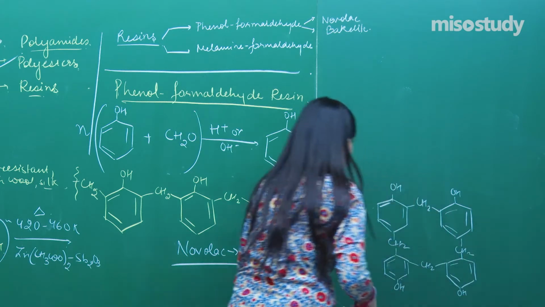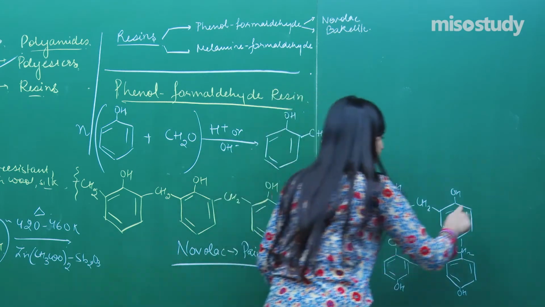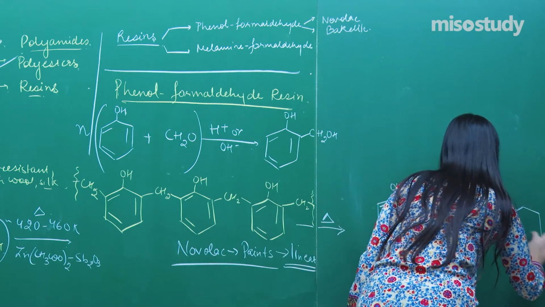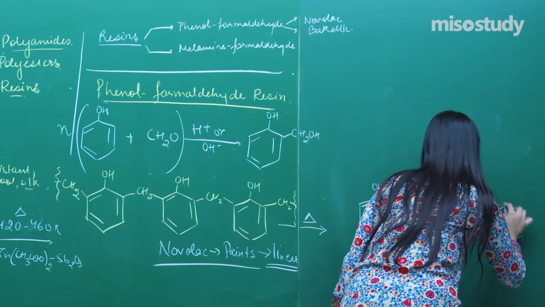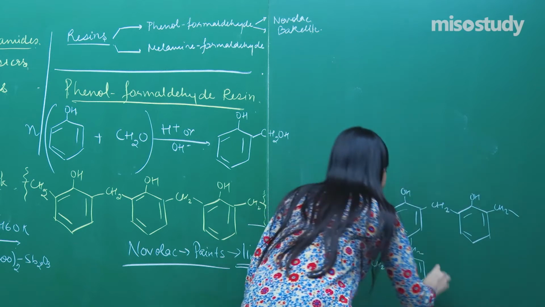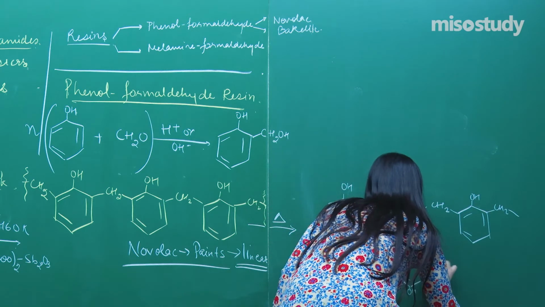CH2 connections, fine. Further, I need to create a chain of it. And there will be further connections then.